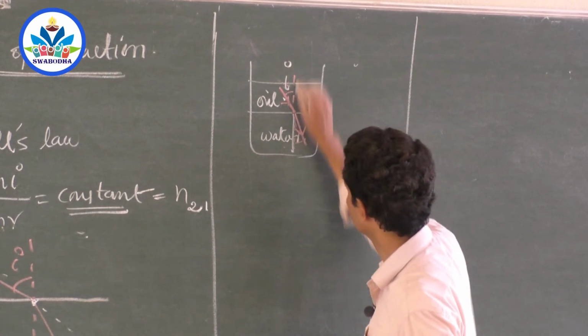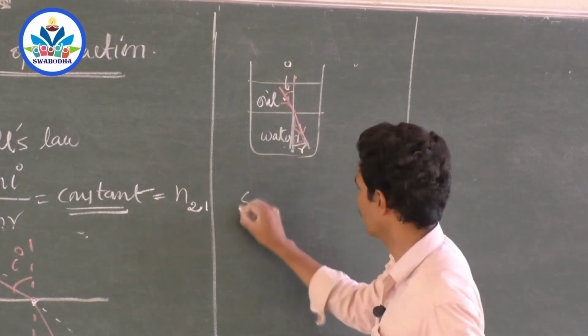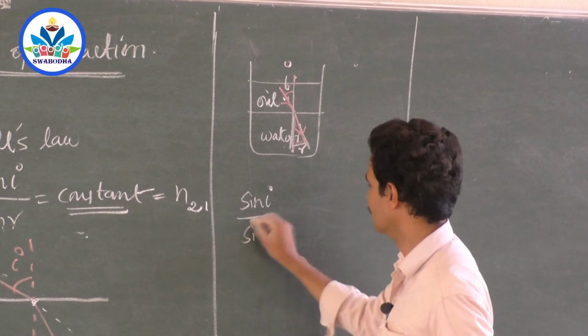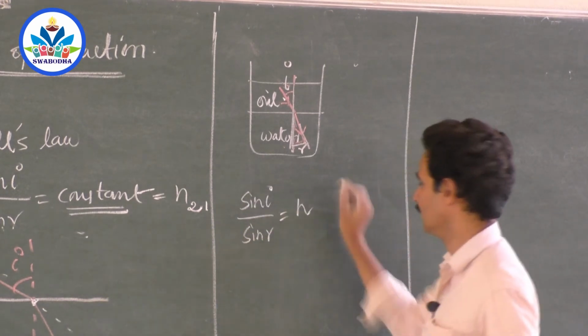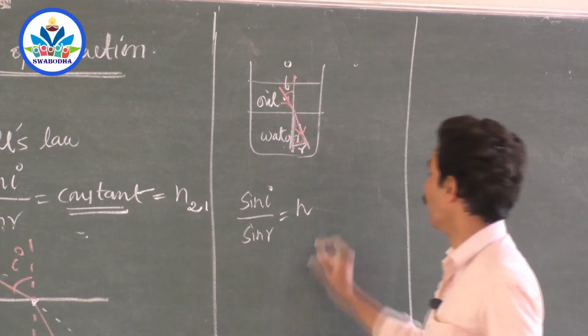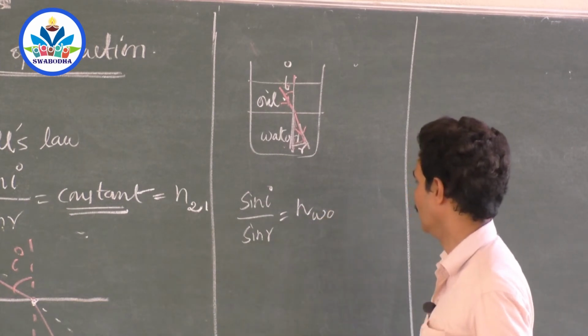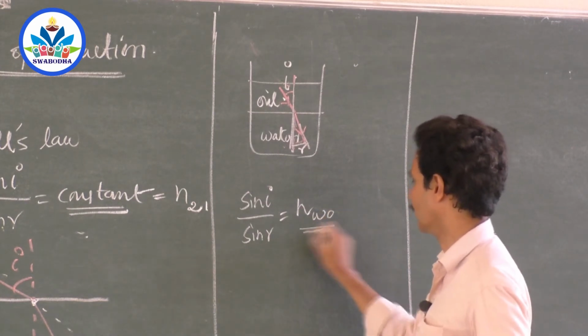I, and this is the normal. This is R. Calculate sin I by sin R. What does this indicate? This is the refractive index of water with respect to oil. Am I right? So this is how we can calculate.